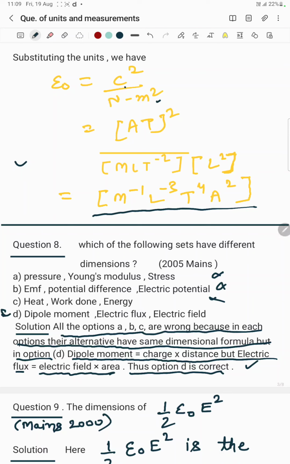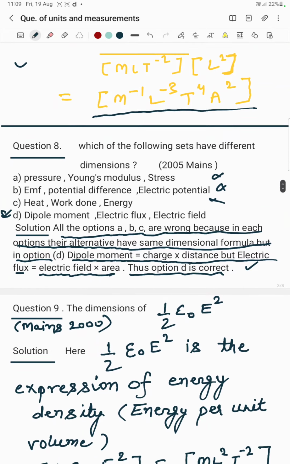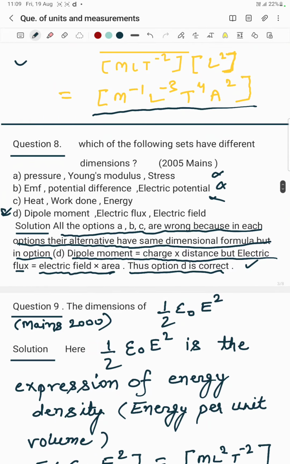If you are in class 11th, you don't know about dipole moment, electric flux, electric field, so you work on options A, B and C, and you will automatically conclude that option D is the correct answer. So I am moving on to question number 9, which appeared in JEE Mains 2000.